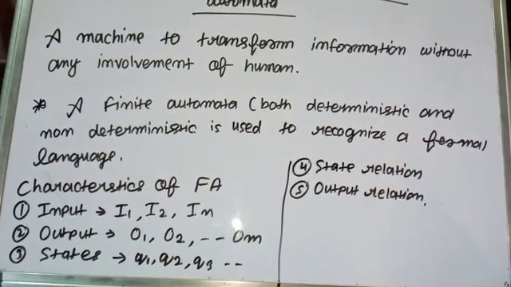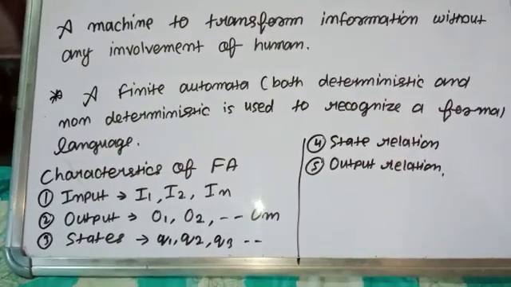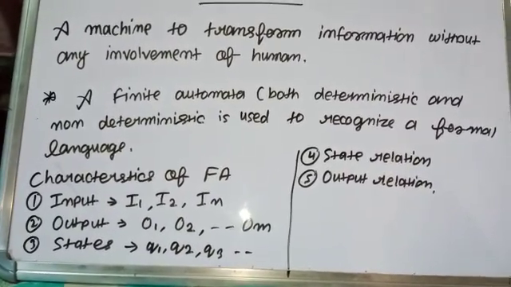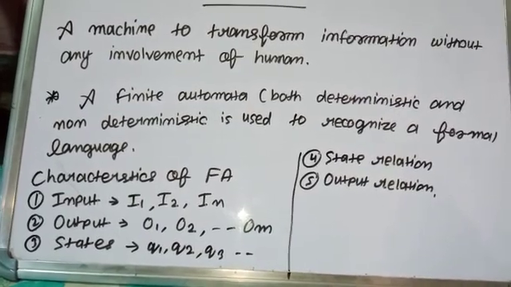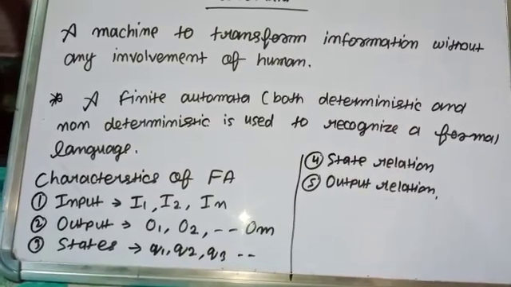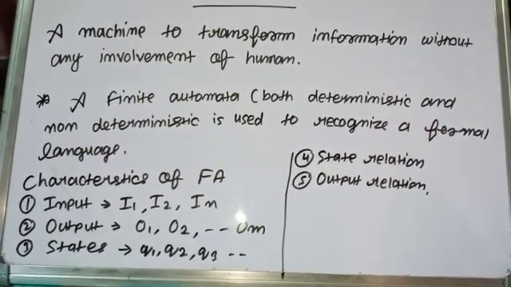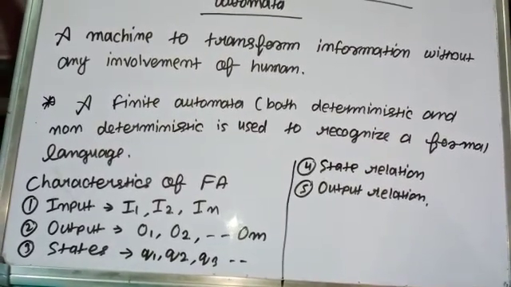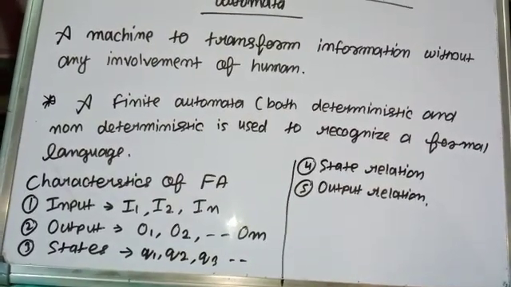Characteristics of finite automata. The characteristics of models of finite automata are: first, input. I1, I2, In are the input values from the input alphabet which we give. Second one is output. Output means O1, O2, On are the different outputs of the model. Third one is the states. At any instance of time, the finite automata will be in one of the states Q1, Q2, Q3, Qn.